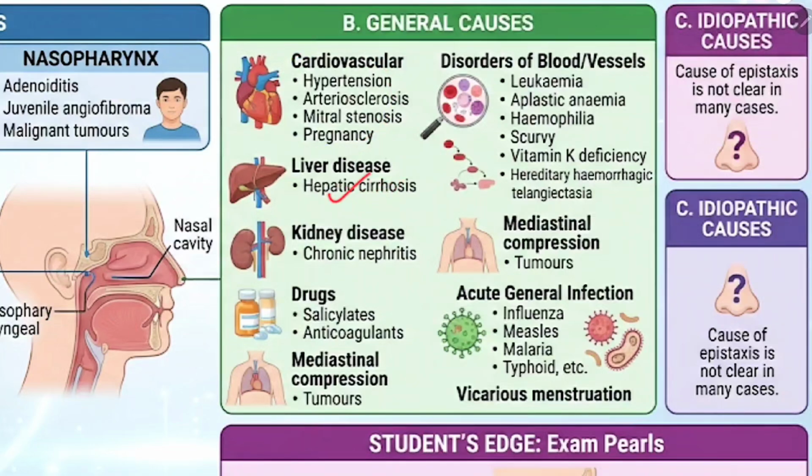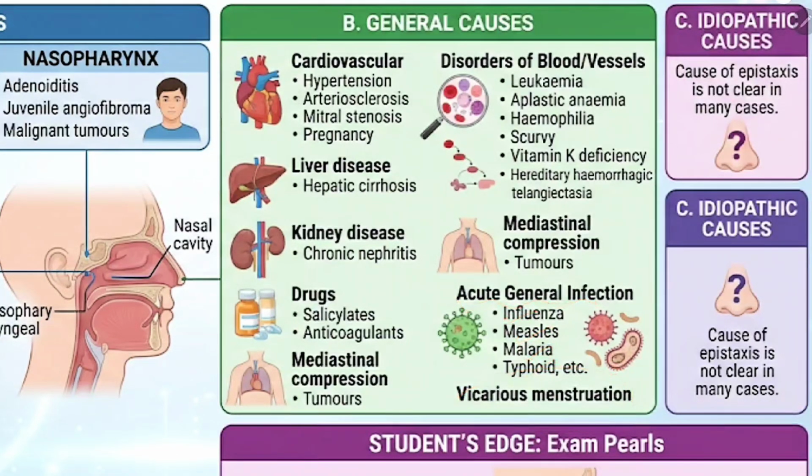Then liver disease like hepatic cirrhosis, kidney disease like chronic nephritis. This is a cause of coagulopathy and thus it will cause what? Epistaxis. Then drugs like salicylates, aspirin can cause epistaxis, anticoagulants and mediastinal tumors. Then also disorders of blood vessels, that is leukemia, aplastic anemia, hemophilia, scurvy, vitamin K deficiency and hereditary hemorrhagic telangiectasia. Then acute general infections like influenza, measles, malaria, typhoid and also vicarious menstruation, that is during the period of menstruation